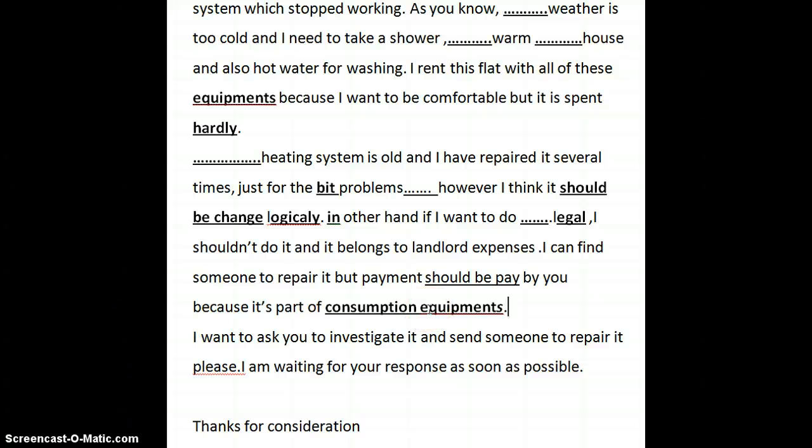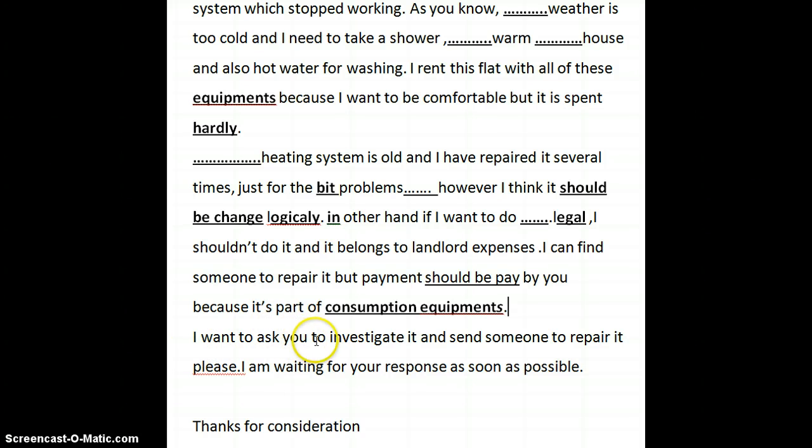I think that's what you're trying to say. So if you could think of an alternative set of words to better express what you're trying to say. So you have explained the problem initially, and then you've explained your suggestions, and now you want to clearly tell the landlord what you want to happen next.